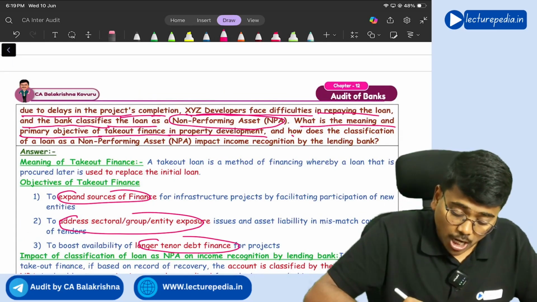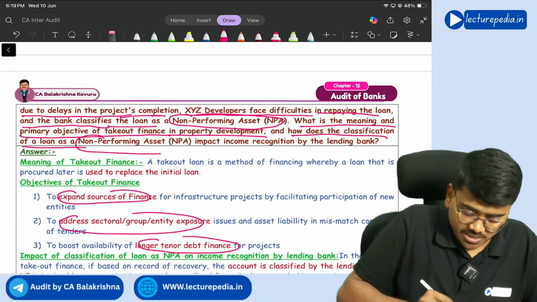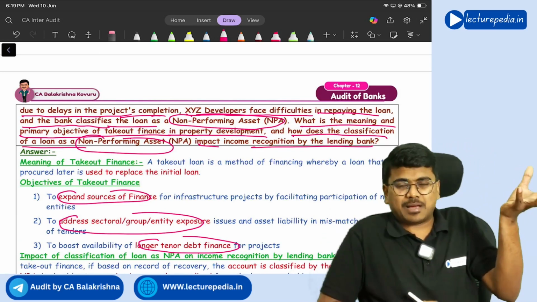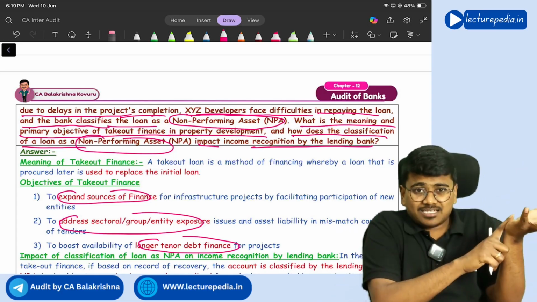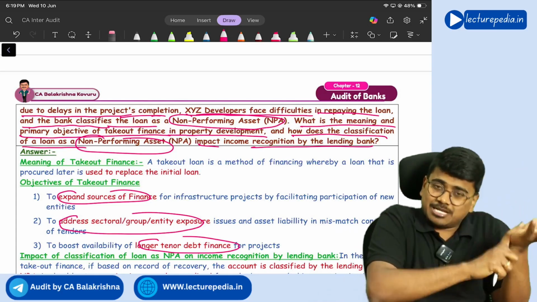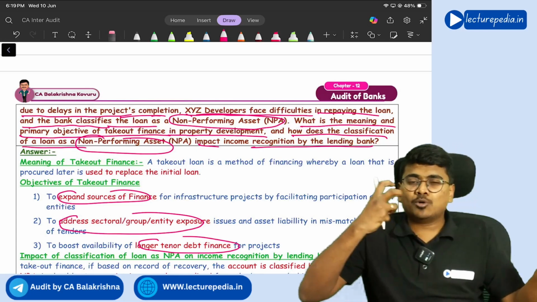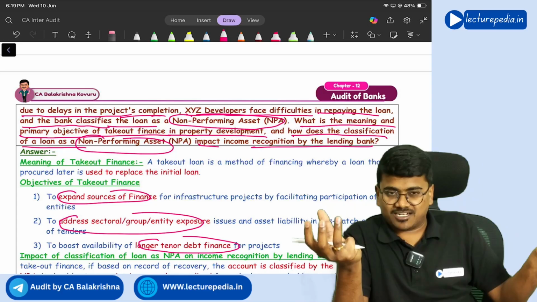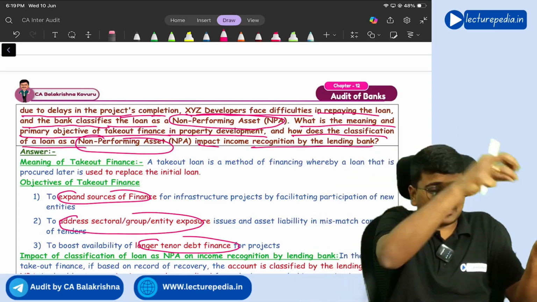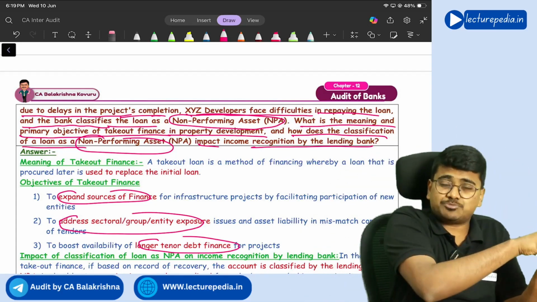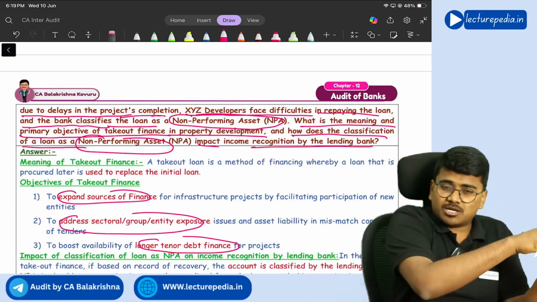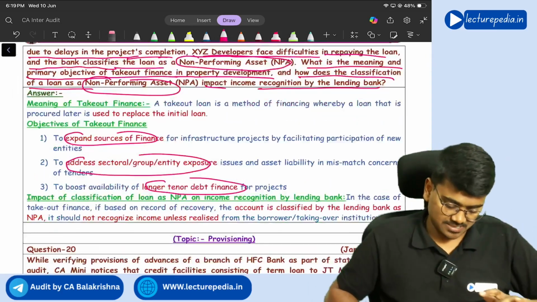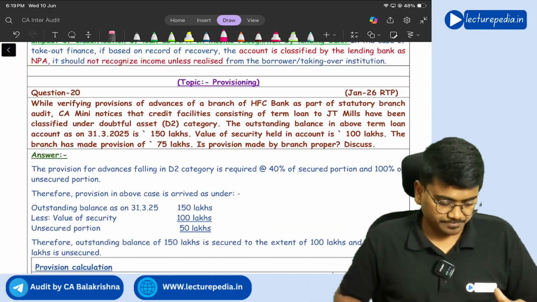And they're also asking, how does the classification of loan as NPA impact income recognition by lending bank? Lending bank means the first bank. Now, the first bank should treat the account as NPA only until and unless the amount is received either from the borrower or from the takeout bank. Until and unless HDFC pays the amount to SBI bank, or the borrower pays the amount to SBI bank, it should be treated as NPA only. Got it? Yes. So the same thing you need to write down.